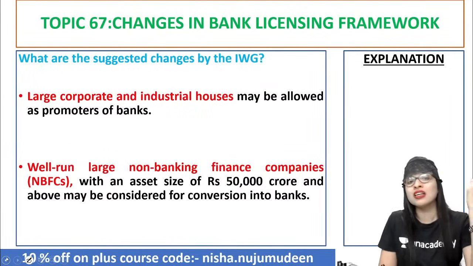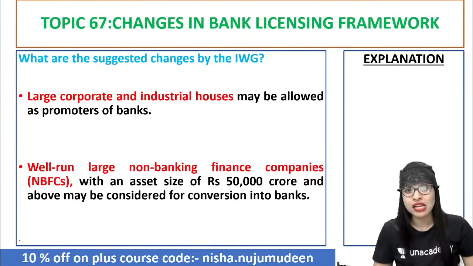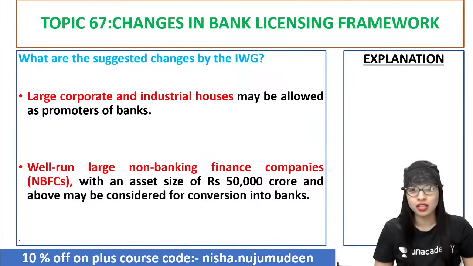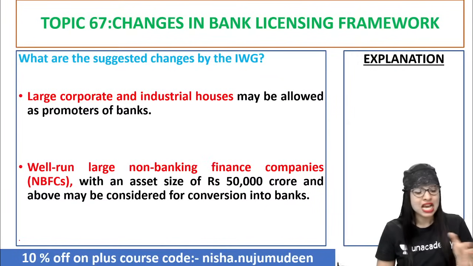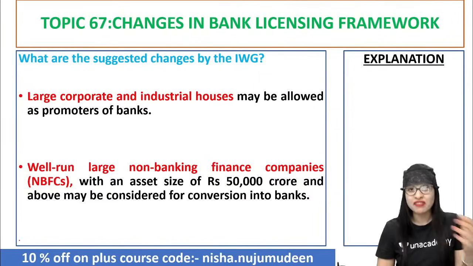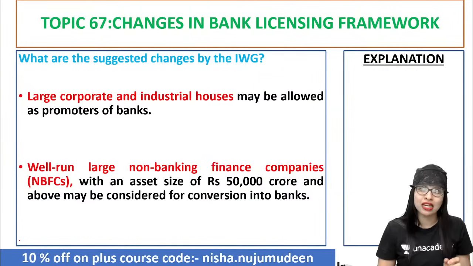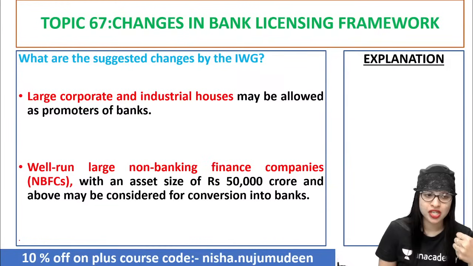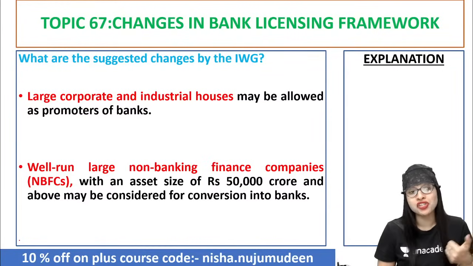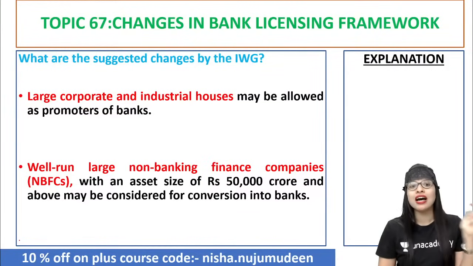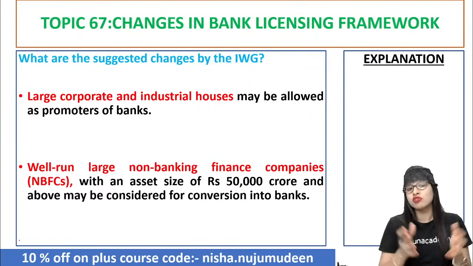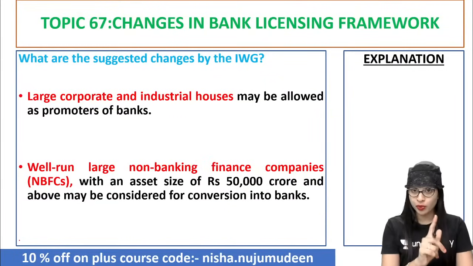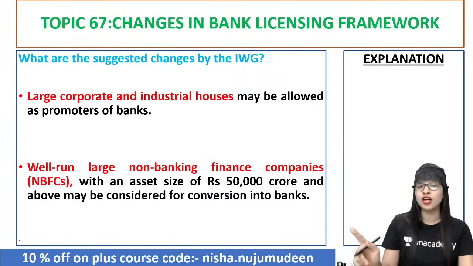Now, what are the changes suggested by the internal working group of RBI with regard to bank licensing norms? Here we go. They said that hereafter, large corporate and industrial houses may be allowed as promoters of banks. Previously, that was not allowed. They said, let them be allowed. And second is your NBFC, that is, non-banking financial companies. A well-run large NBFC, that is, an NBFC having an asset size of, let's say, 50,000 crore and above, can be considered for conversion into a bank.